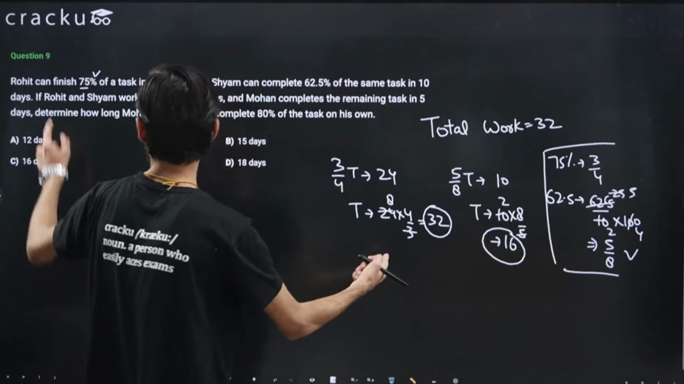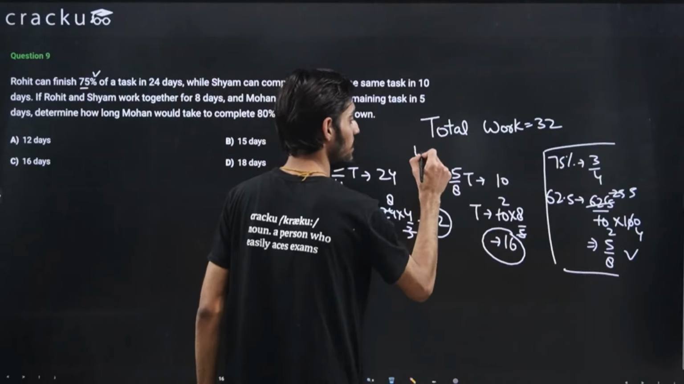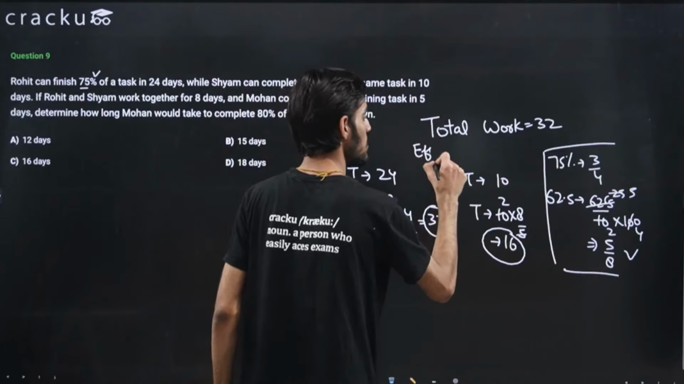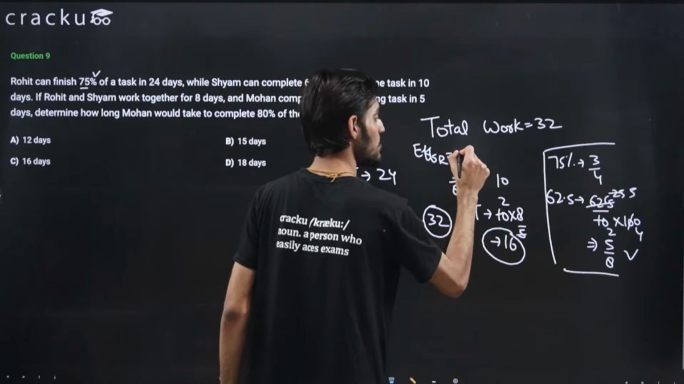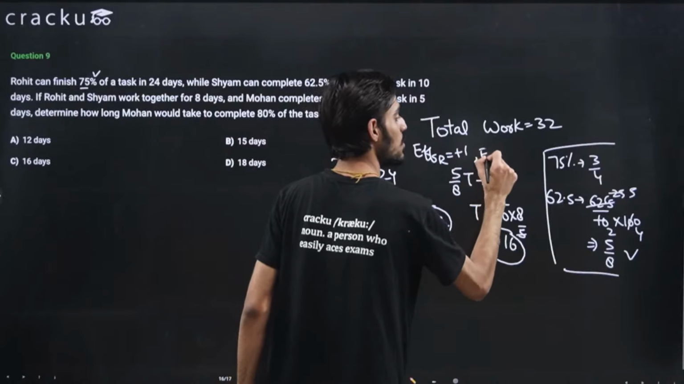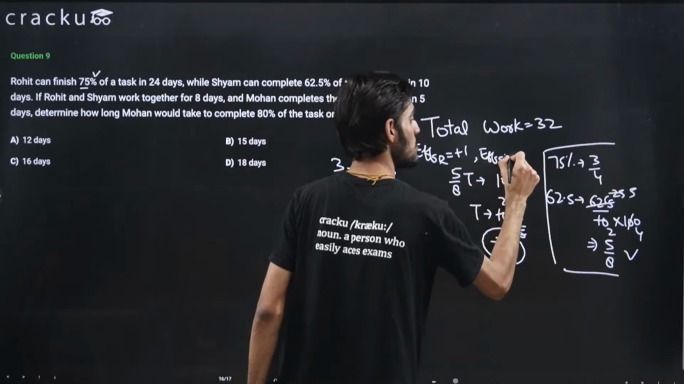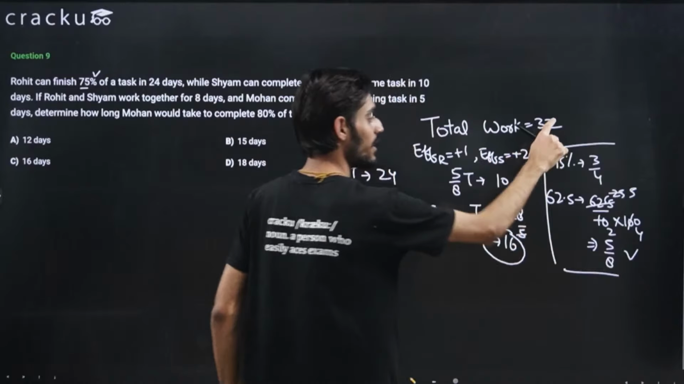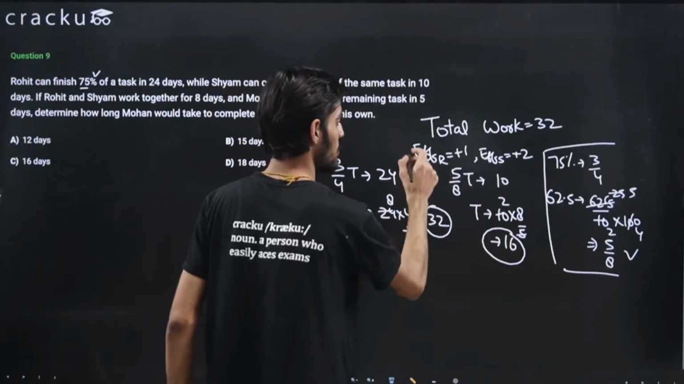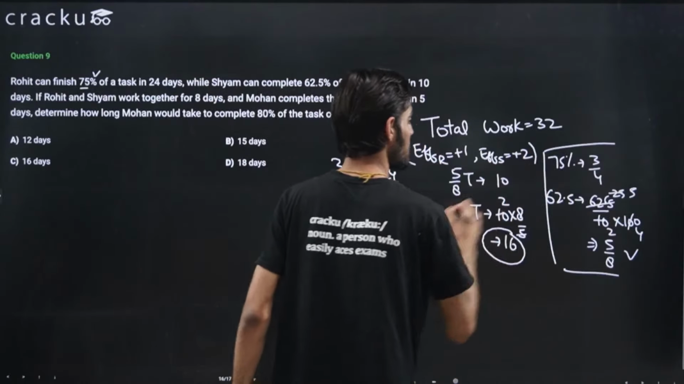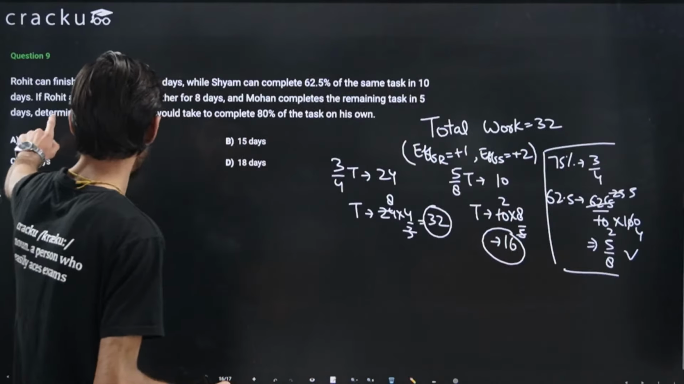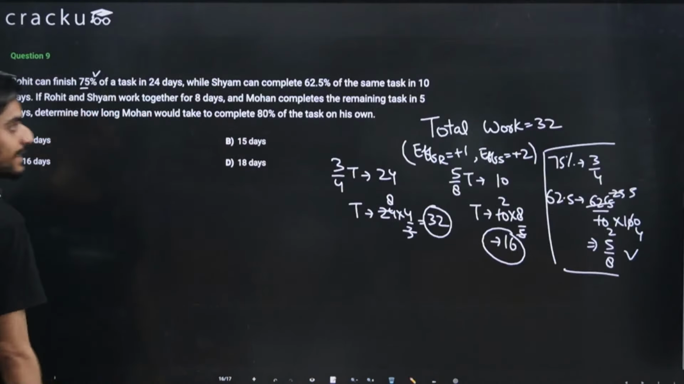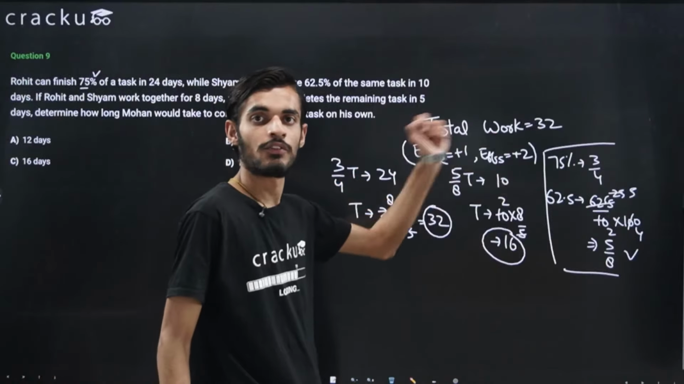So the efficiency of Rohit will be plus 1. So I'm writing the efficiencies here. Efficiency of Rohit is plus 1 and the efficiency of Sham is plus 2. Right? 32 divided by 16 will be plus 2. So these two are the efficiency of the two persons. Now Rohit and Sham work together for 8 days. Because their individual efficiencies are 1 and 2.